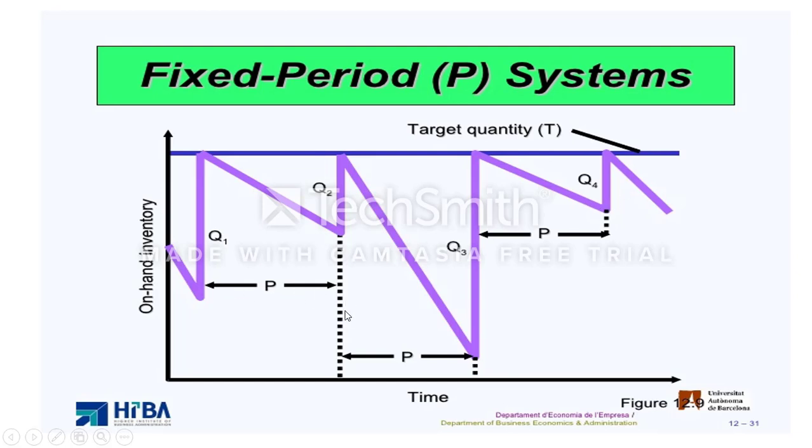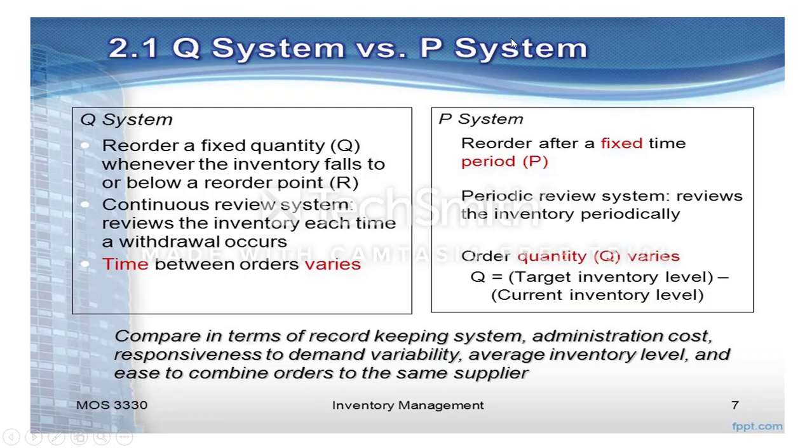But if you look at the lead time, all are constant. So P, all the P's are constant. Then the difference between the P system and Q system: the Q system reorders a fixed quantity, whereas here we reorder after a fixed time period. Whenever the quantity falls below the reorder point, it is a continuous review system.